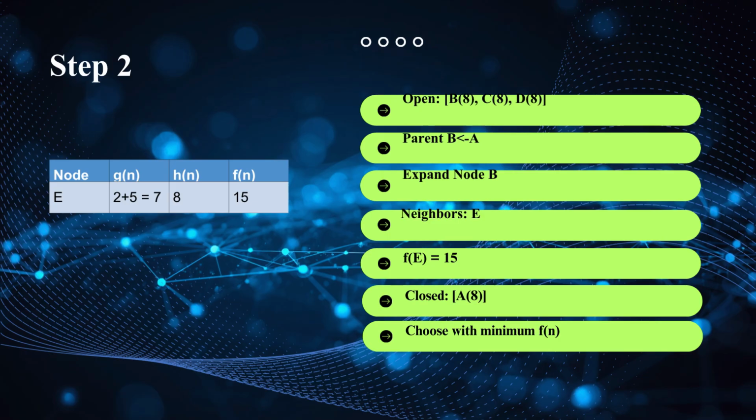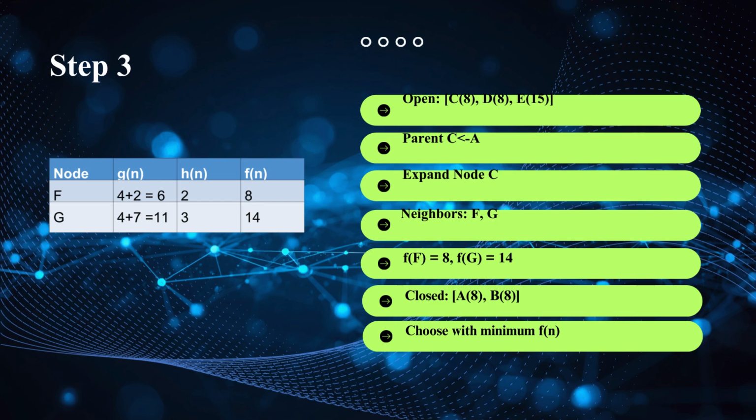Now we expand node B and evaluate its neighboring nodes. Neighbors of B are A and E. Node A is in closed list, so only node E is considered. From the graph, B to E cost is 5 and A to B cost is 2. So G(E) is the cost from A to E, which is 2 + 5 = 7. H(E) is 8. So F(E) is 7 + 8 = 15. After this, node B is moved to closed list.